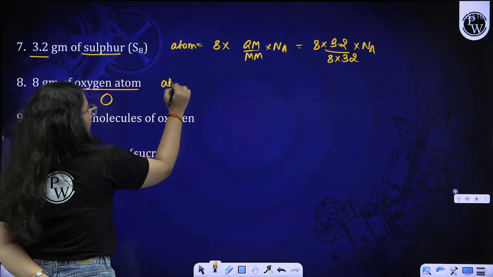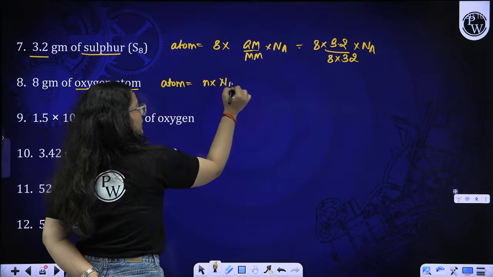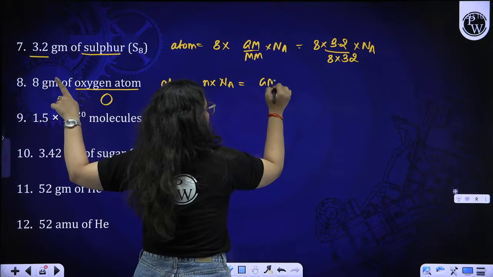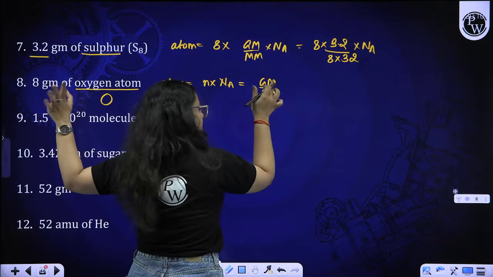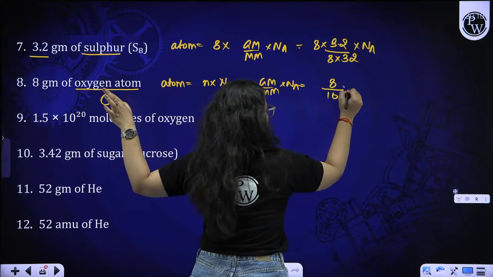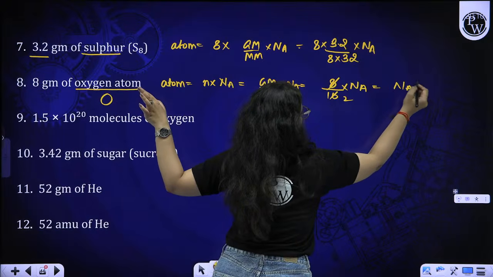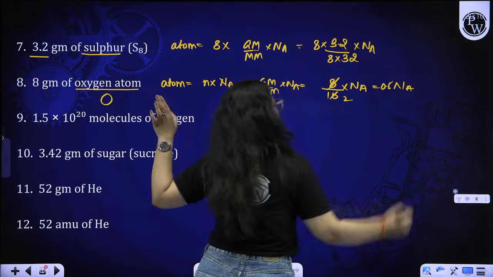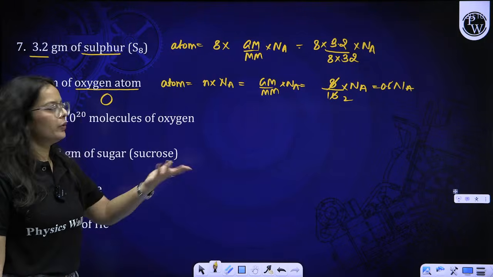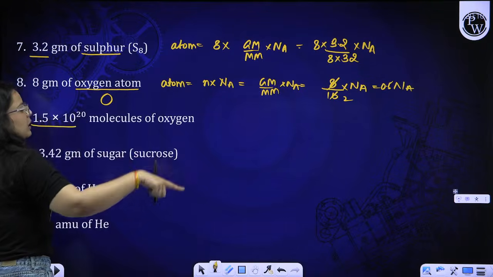So if we want to find out the atoms, it will be number of moles into Na, and in place of number of moles we are provided with the mass. So given mass by molar mass, in place of number of moles I am using this formula, into Na. So given mass is 8, molar mass of O is 16, and Na, right? So Na by 2, or 0.5 Na, you can write it like this as well. Whatever the option given to you, accordingly you can frame your answer.